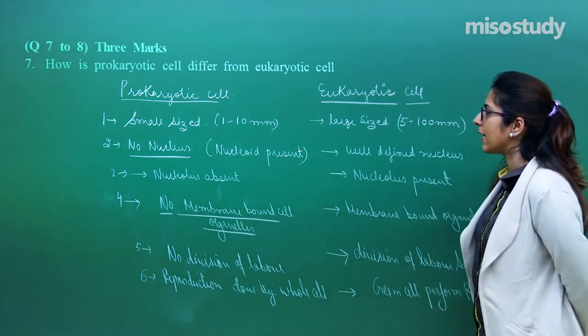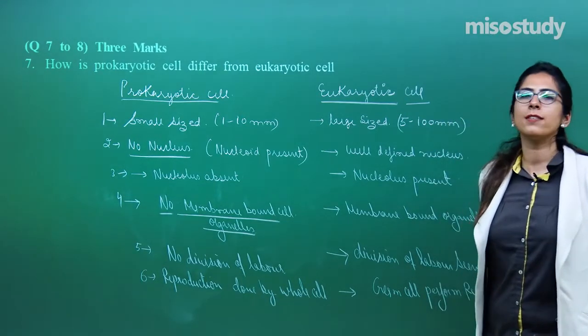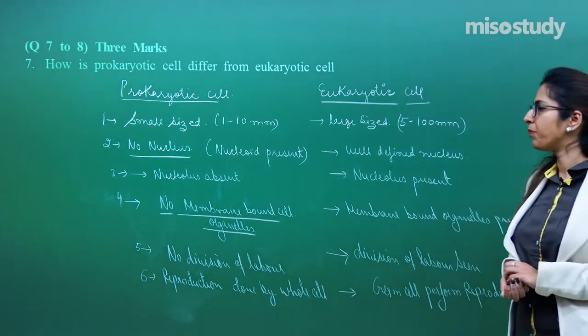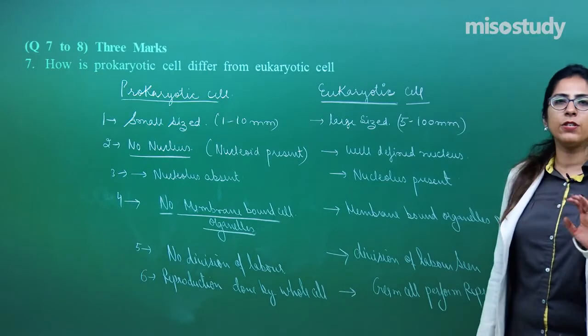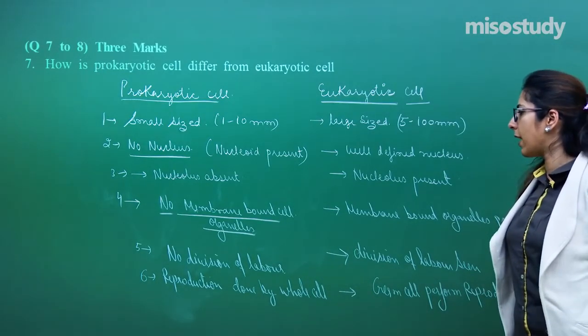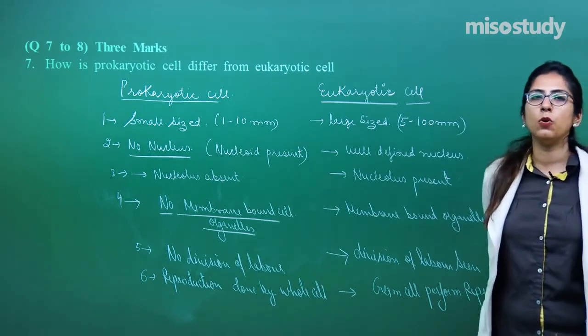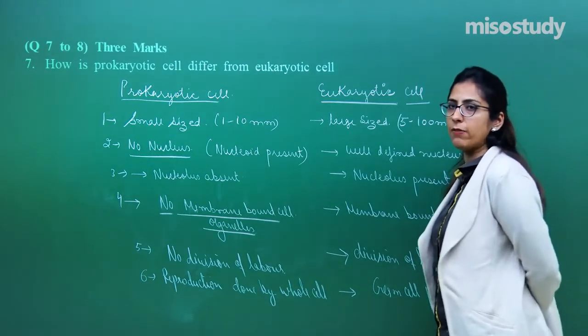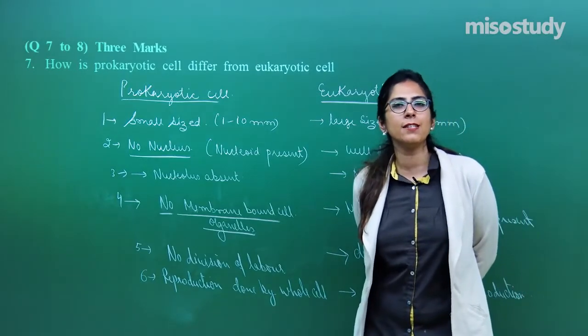That is why we can say that in a prokaryotic cell no division of labor is seen. Every work is done by the whole cell only, whereas in a eukaryotic cell division of labor is seen. In the prokaryotic cell, reproduction is done by the whole cell, whereas in the eukaryotic cell we have two types of cells, the germ cells and the somatic cells.